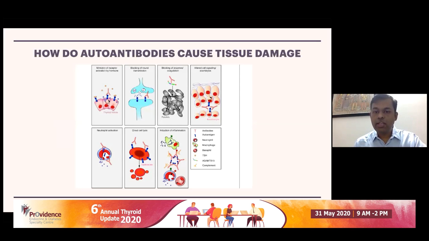These are 6 or 7 which are considered generic methods of autoantibody causing tissue damage. One of them is stimulation by the autoantibody. Direct lysis of cells could also occur. For example, in idiopathic thrombocytopenic purpura, there can be direct lysis of platelets.